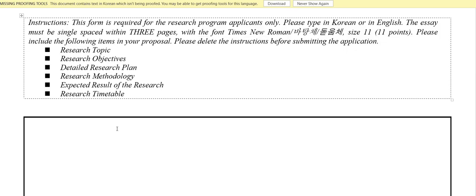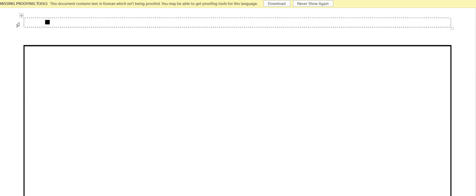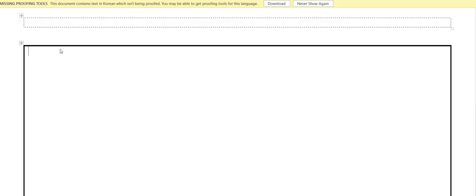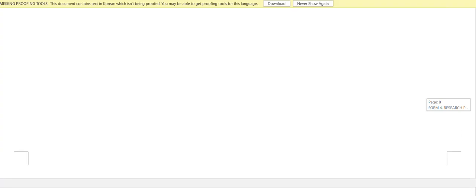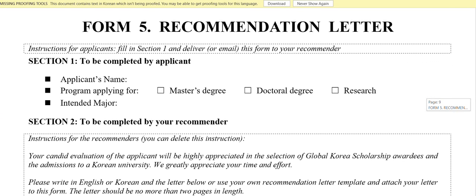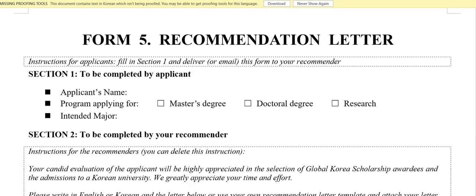Once you read this, you can just delete this box. If you are filling this, you can just delete this box, and you can adjust this box. I'm not going to show that, obviously you know that. You can adjust that. And same things for form 5.